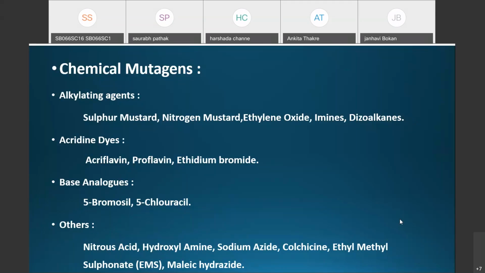Apart from these three types, there are other chemicals which are used as mutagens: nitrous acid, hydroxylamine, sodium azide, colchicine, ethyl methyl sulfonate, and maleic hydrazide.